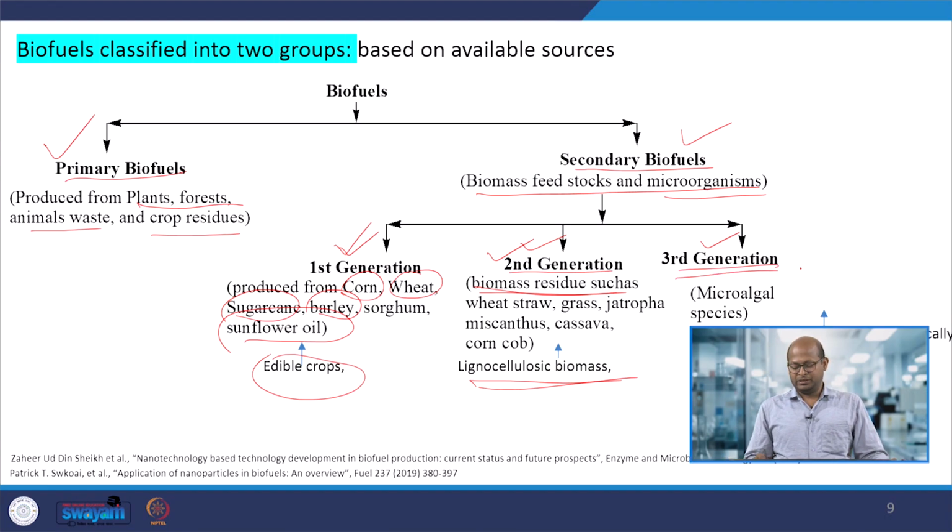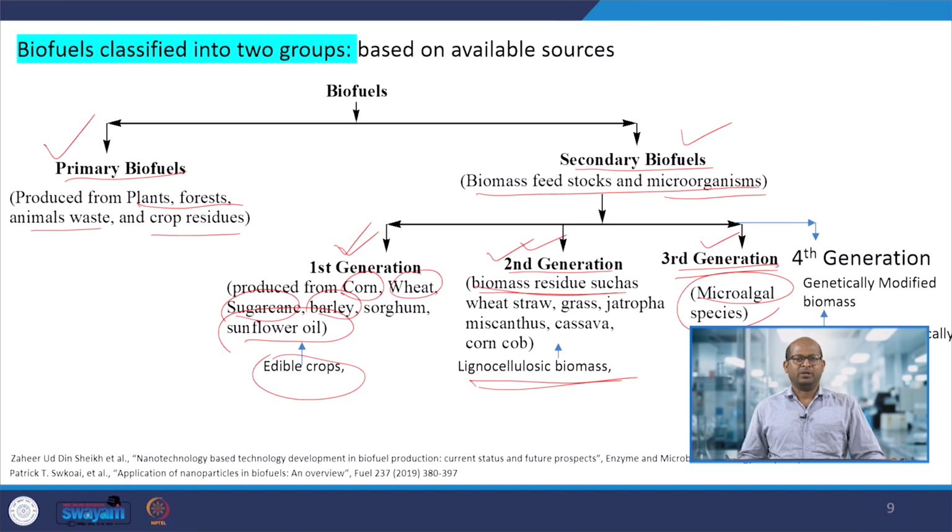And in the fourth generation, genetically modified plant biomass is used for biofuel production.